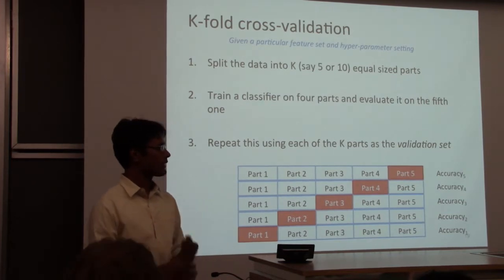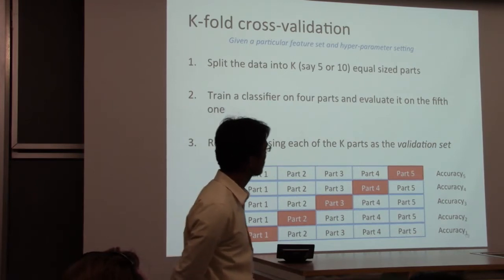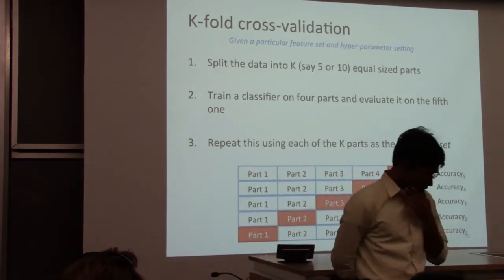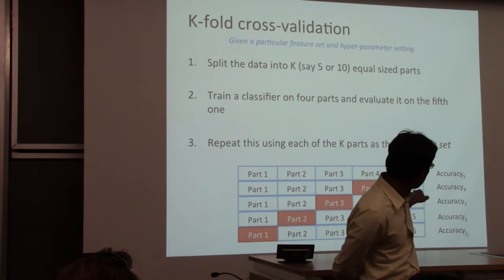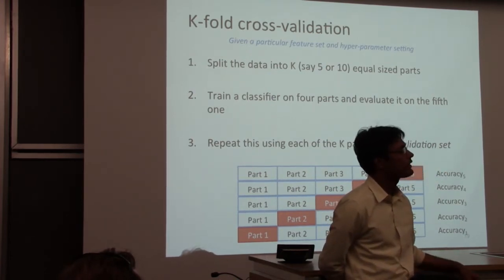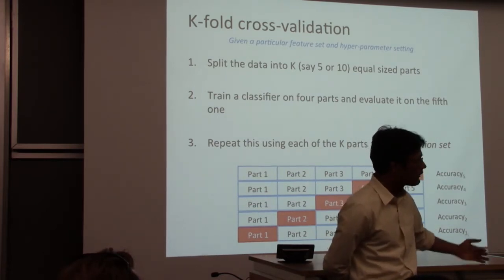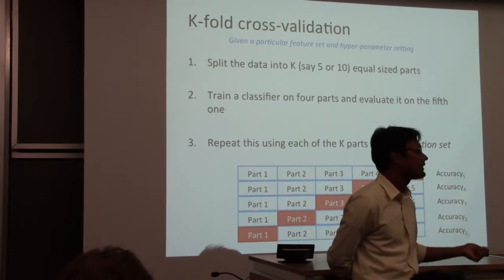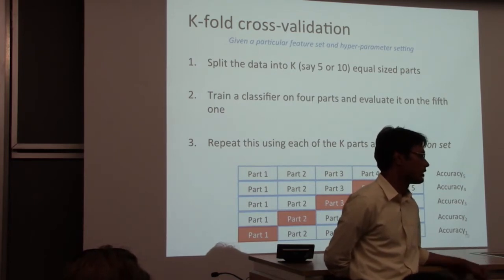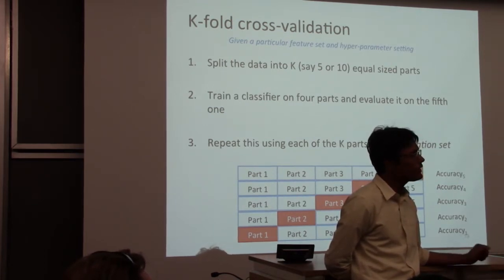Why do you actually average the accuracies and not take the maximum of it? Think of it this way. Later, after I finish this, I'll be talking about bias and variance. The average accuracy here is an estimator of the accuracy of this model. If k increases, for example, if you have tons of data, in general the average is a better estimate. But if one of the accuracies is very low, it will reduce the average considerably. Instead, if you take the maximum, do you really want the maximum?